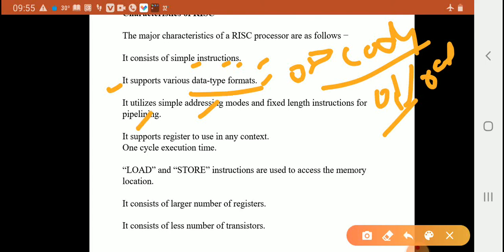It supports registers to use in any context, with one cycle execution times. Load and store instructions are used to access the memory locations. So these instructions do the work of load and store.